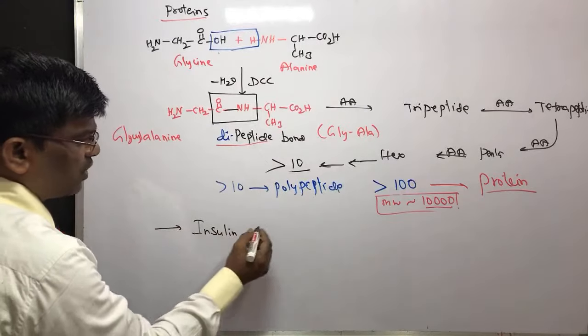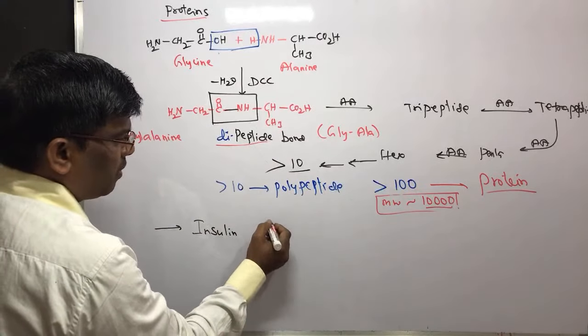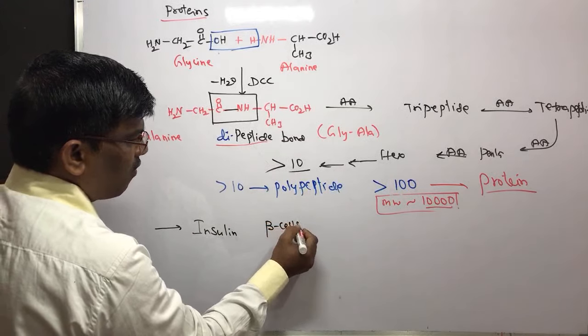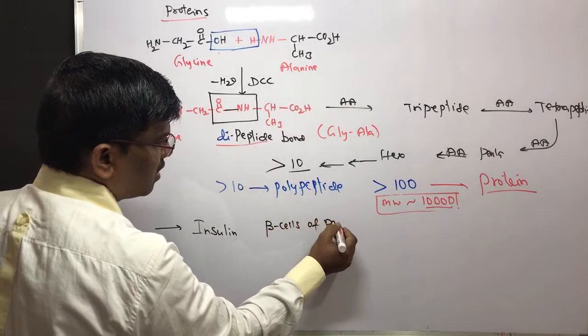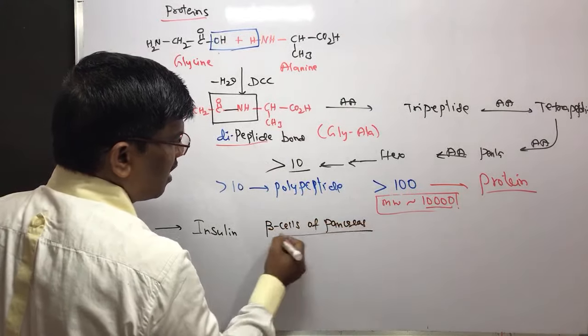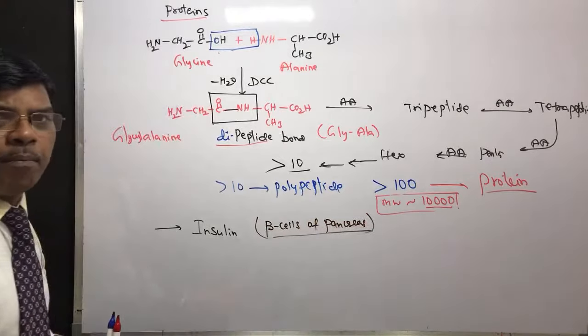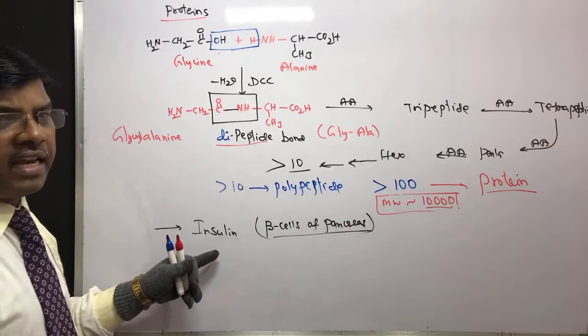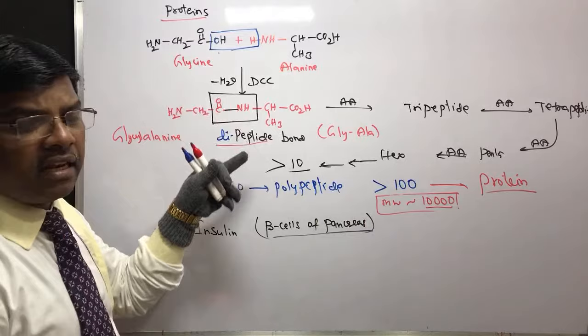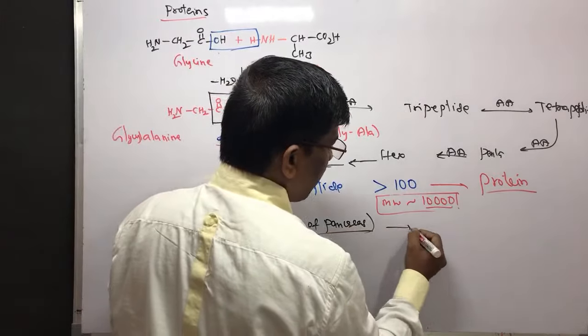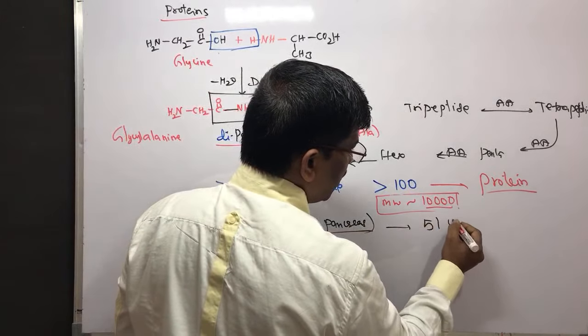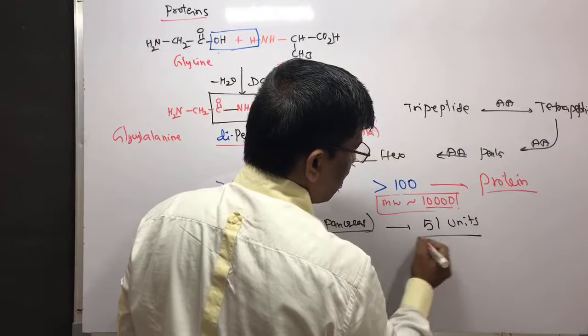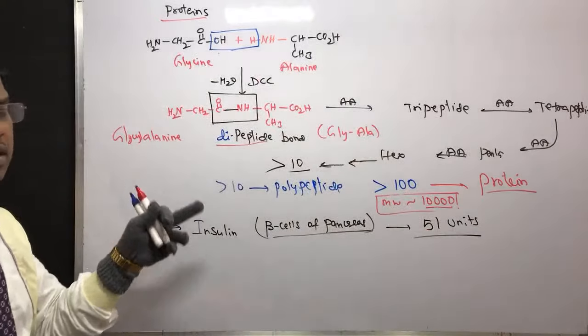So insulin, which is released by beta cells of pancreas, regulates the blood sugar levels. So insulin is a protein which is having 51 units of amino acids or 51 peptide bonds.